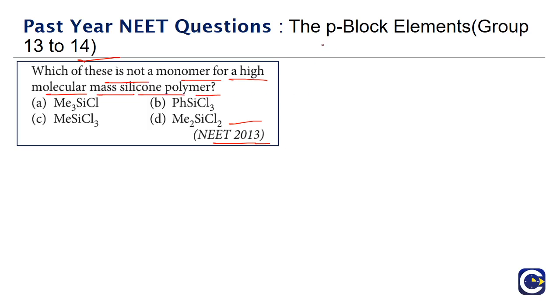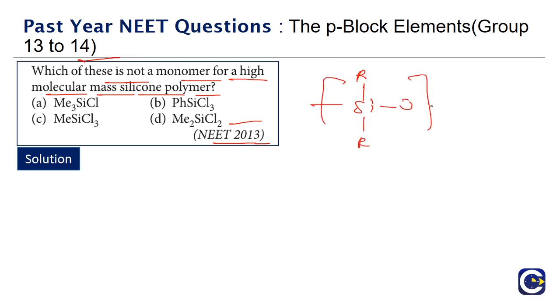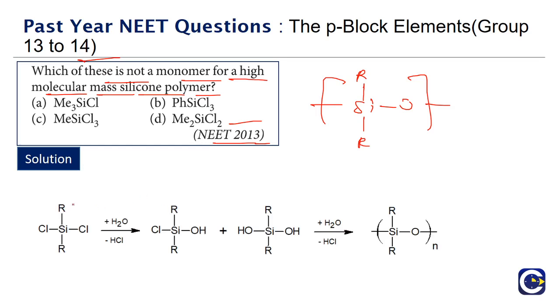See, normally when we talk about silicones, what are these silicones? If you have R2SiO kind of linkage polymers, we call them silicones, the long chain. If you look at how silicone will be produced, this is the monomer, R2SiCl2.